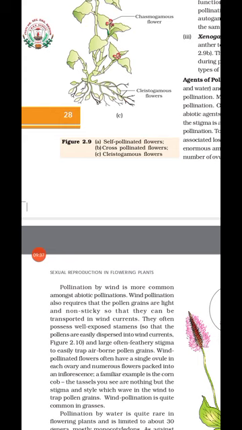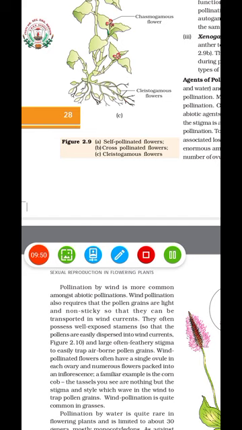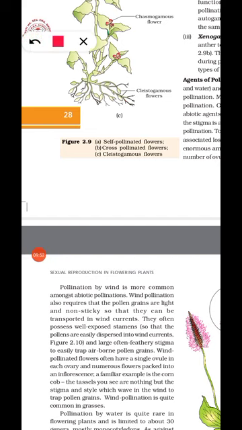If wind pollination is the method of pollination, then the pollen grains will be light and non-sticky. Then they often possess well exposed stamens so that the wind can easily carry the pollen grains.